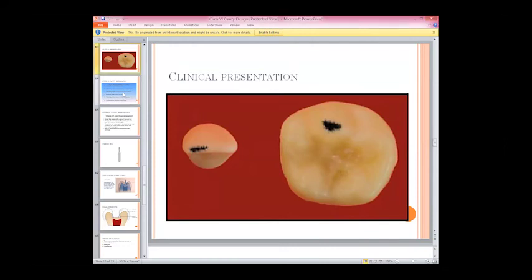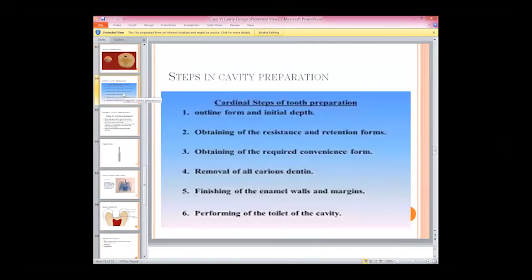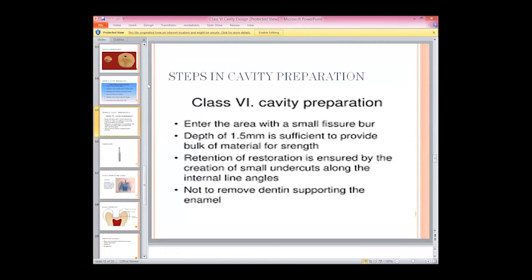Okay, these are basically the few cardinal steps which we already discussed: outline form, obtaining the resistance and retention features, the required convenience form, removal of all the carious lesion, finishing of the enamel margins, and the cavity toilet. I hope you remember all these things from the last lectures, because these steps are very much common to every class of cavity. Are we clear about that? Should we move forward?